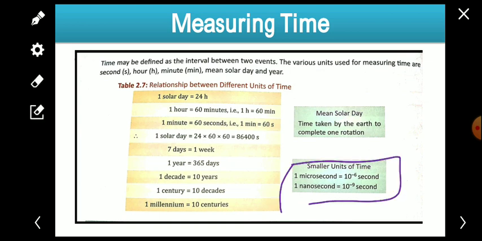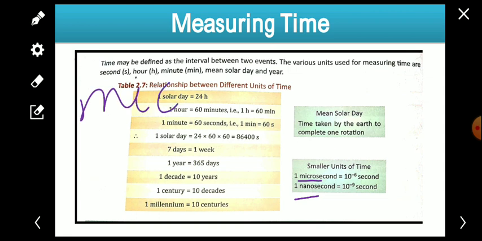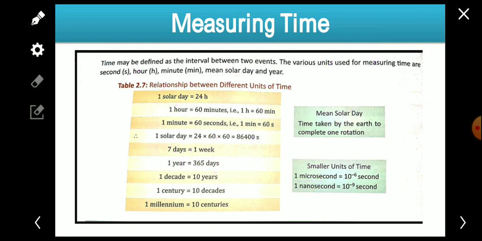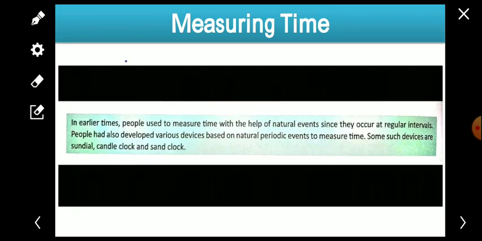Some smaller units are also there, like 1 microsecond, 10 to the power minus 6 second, and 1 nanosecond, 10 to the power minus 9 second. These micro and nano are prefixes which we have learnt in this chapter. Micro means 10 to the power minus 6. Nano is the prefix used for 10 to the power minus 9. If you have not learned the prefixes, you will learn them.